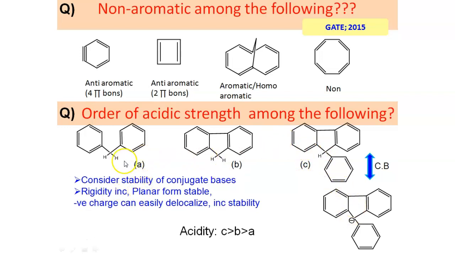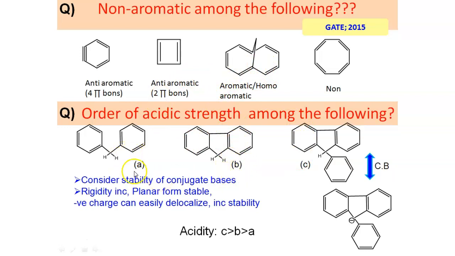Now among A and B, if we consider the stability of conjugate bases, in both the cases the negative charge will be delocalized among two benzene rings, but in case of B the system is more rigid because it is a locked arrangement. That means planarity is ensured here, so the negative charge will be delocalized in a better way. That means it can be delocalized easily, so the conjugate base of B will be more stable than that of A. That means B is more acidic than A.